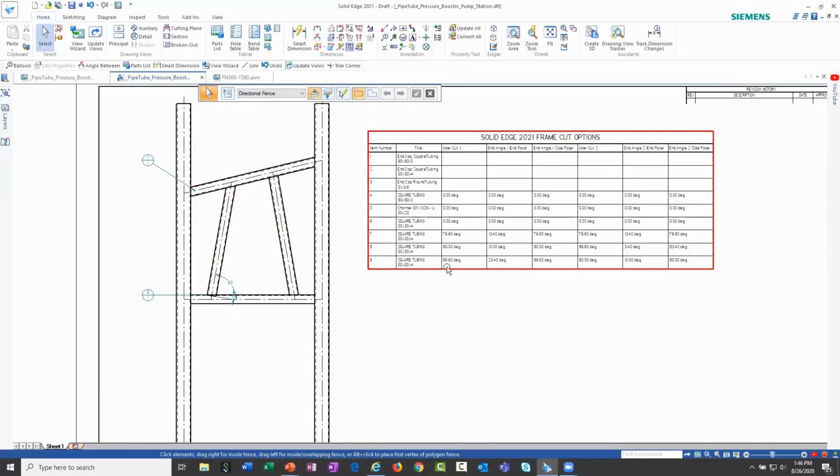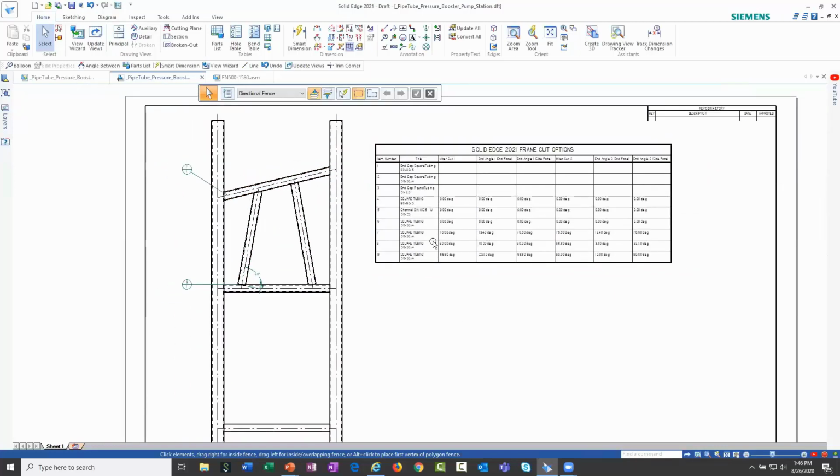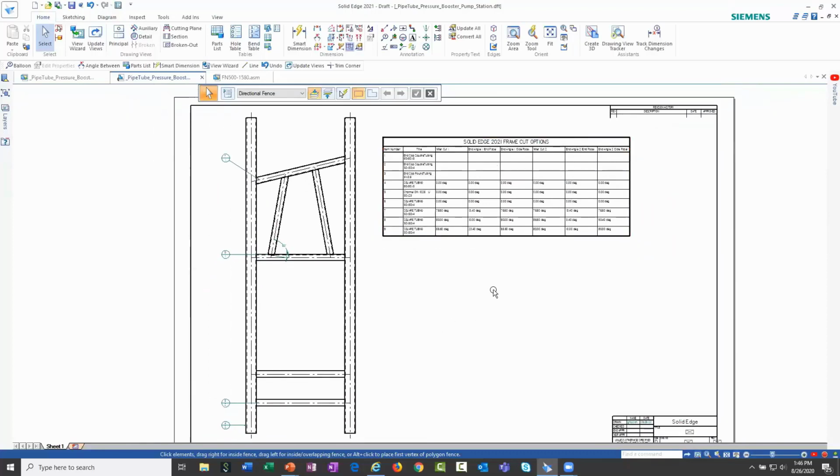So again, I just wanted to talk a little bit about how, when you are making modifications or changes or need to go through and calculate or report what those angles are, there are some new options listed here within both the draft parts list as well as reports.